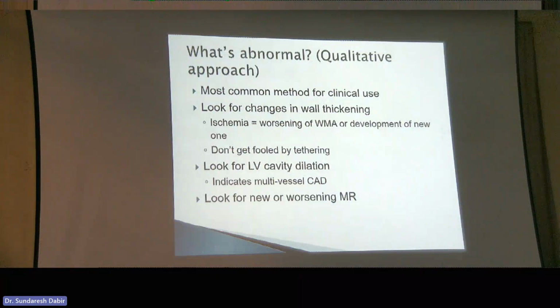Why? Because when you're doing the stress echo, if you don't recognize that a patient is getting ischemia and you just continue with the stress echo and then the patient crashes or has a problem, you're going to be at fault. The consultant is going to say, boss, didn't you see that the LV cavity was getting dilated? And that's a sign of multivessel CAD. They're going to say, ma'am, didn't you see that this patient already had multiple wall motion abnormalities that were worse? So while you may not be the one interpreting the stress echo, you better know what's an abnormal stress echo, because if the patient is showing signs of ischemia, even at low dose dobutamine, you're going to stop the test.